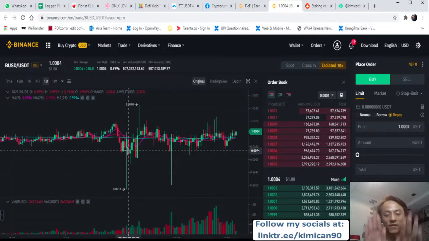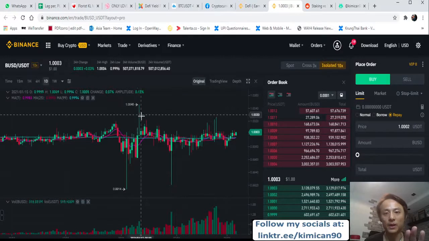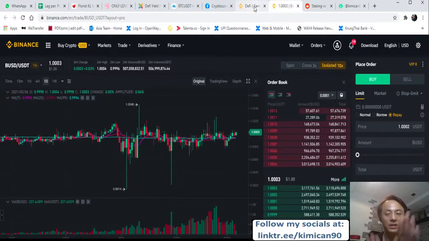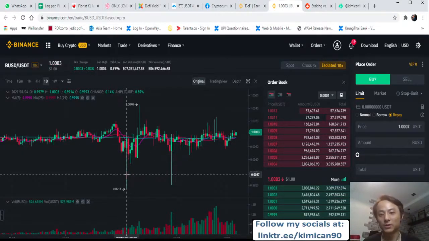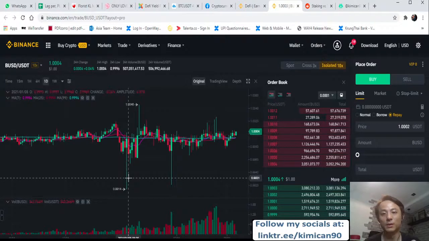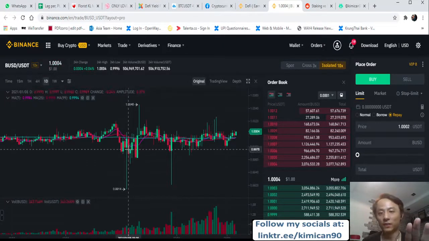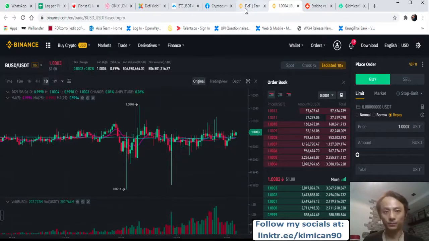That kind of fluctuation will cause something called impermanent loss. This loss is basically the market adjusting your 50-50 ratio to become, for example, 60-40 here, and maybe 55-45 here, as an example.